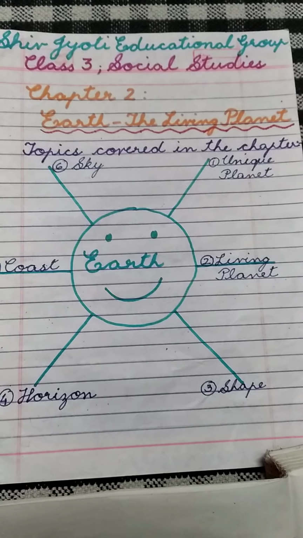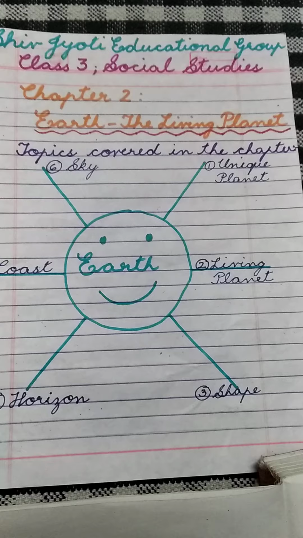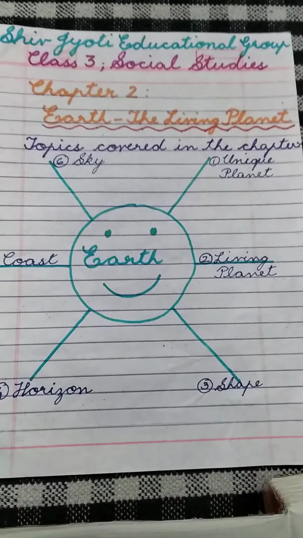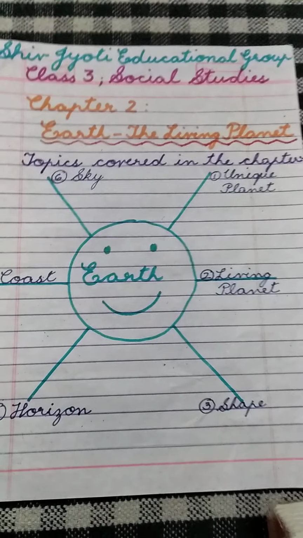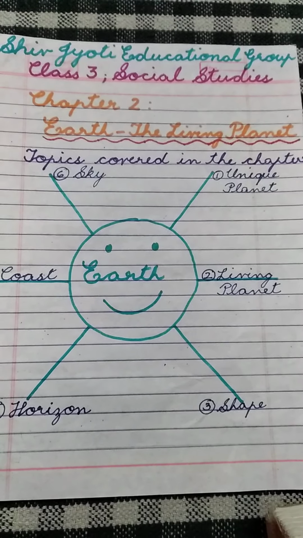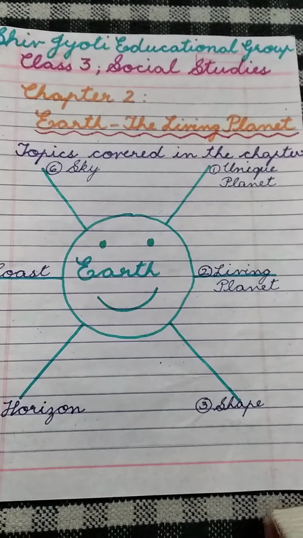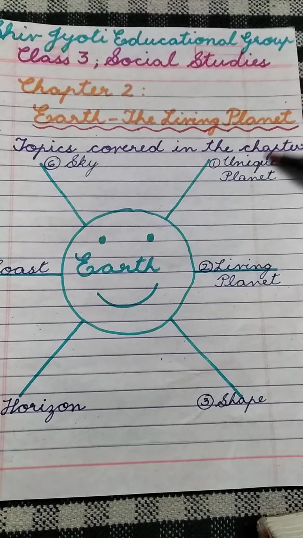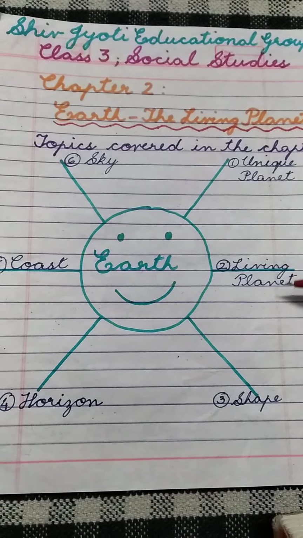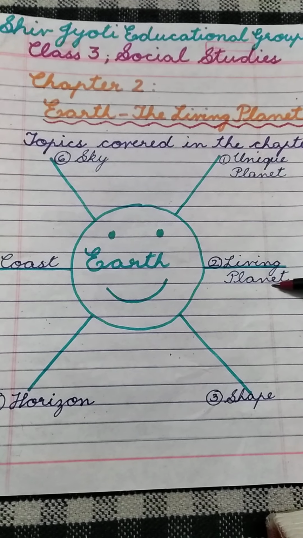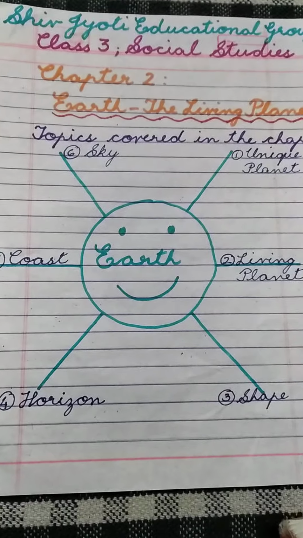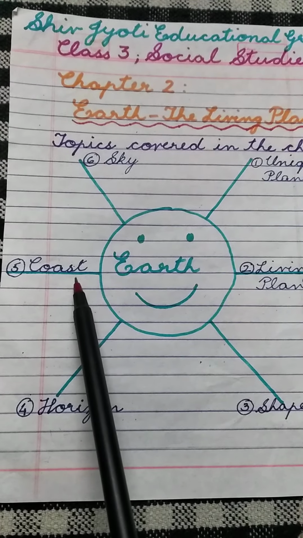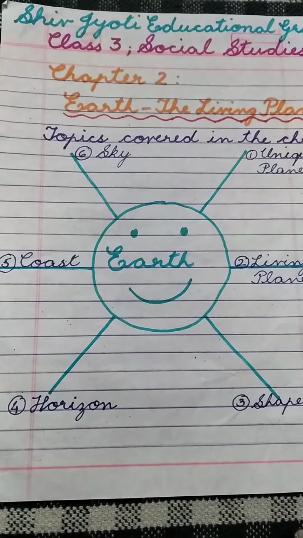This is Shravya Vyas and today I am going to teach you Social Studies Chapter 2, Earth, the Living Planet. Now let's explore the chapter Earth, the Living Planet. The topics covered in the chapter would be Earth as a unique planet, Earth as a living planet, shape of the Earth, what is the horizon, what is the coast, and what is the sky.